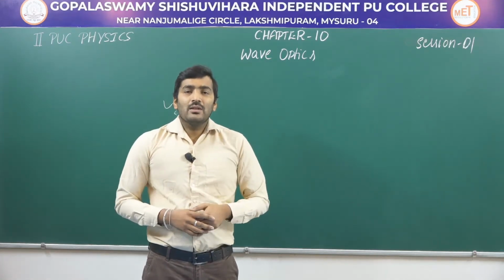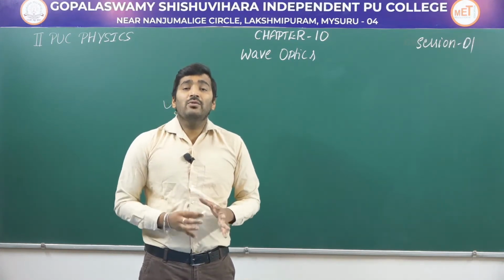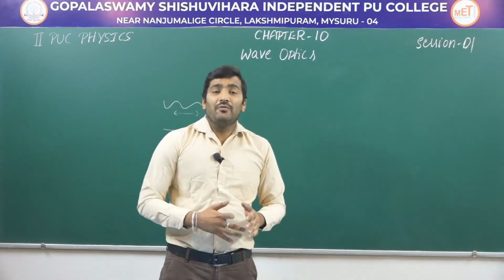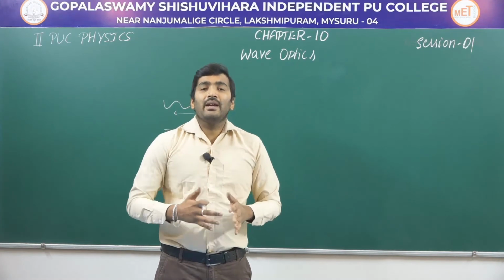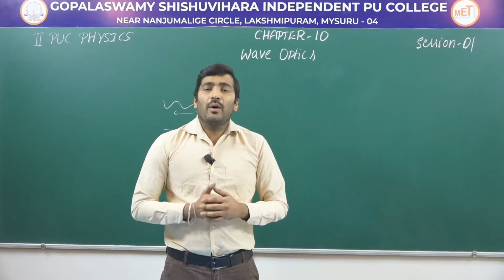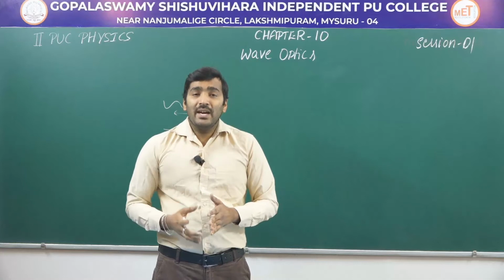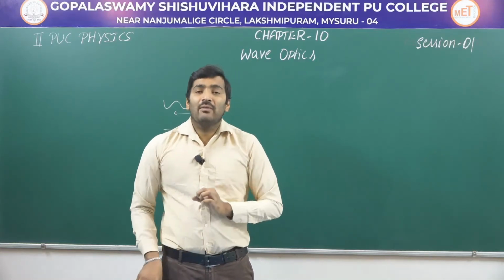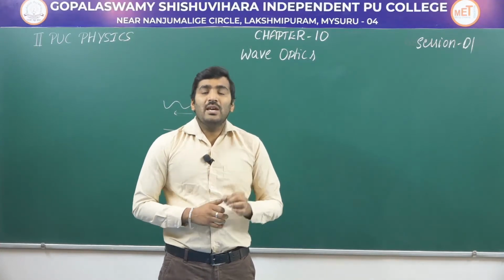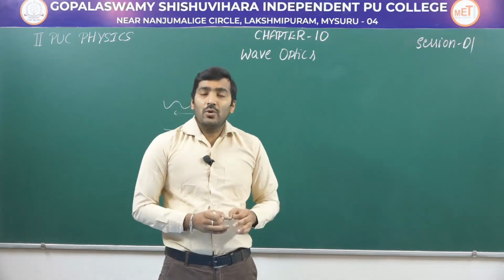In earlier days, a scientist named Christian Huygens proposed a wave theory of light. He considered that light has a wave nature and travels in a medium like a wave. Later, a scientist named Thomas Young performed an experiment on interference of light, which is also based on light having a wave nature. And later on, James Clerk Maxwell concluded that light is an electromagnetic wave.